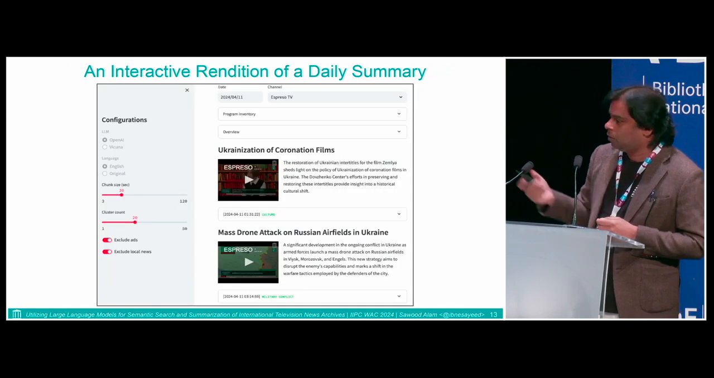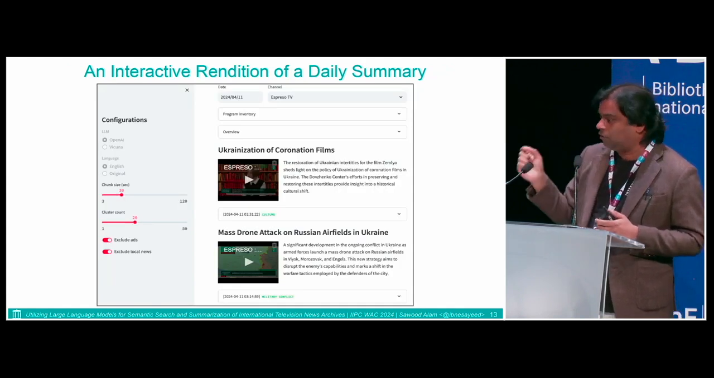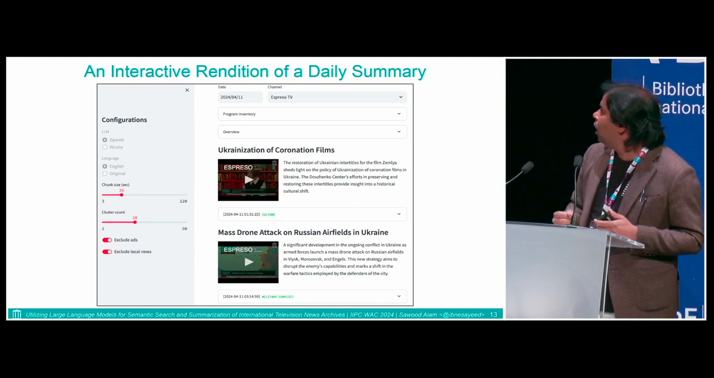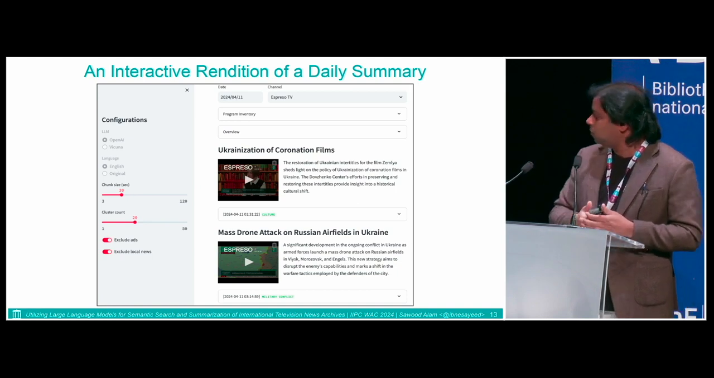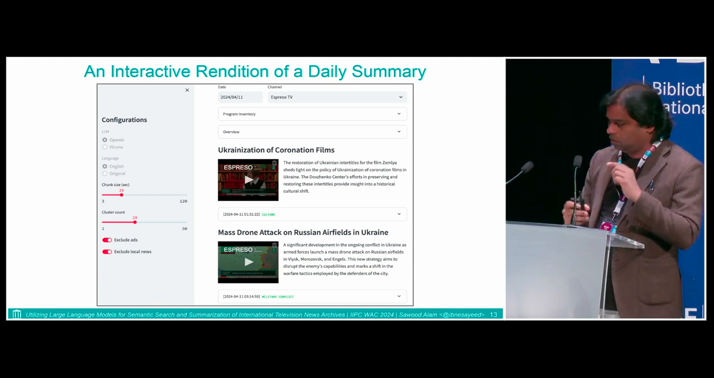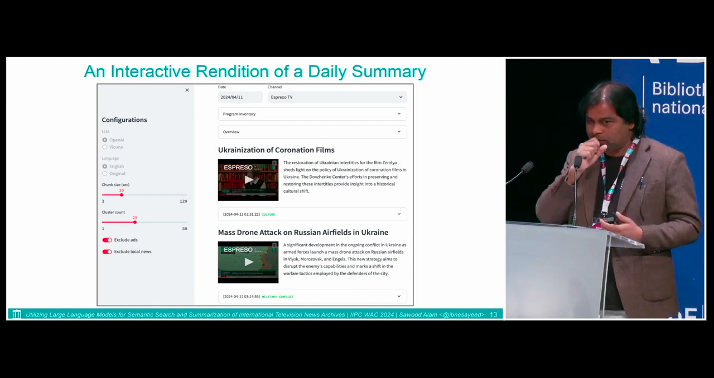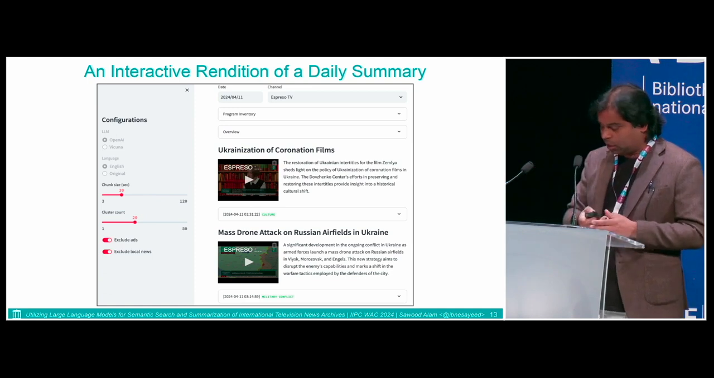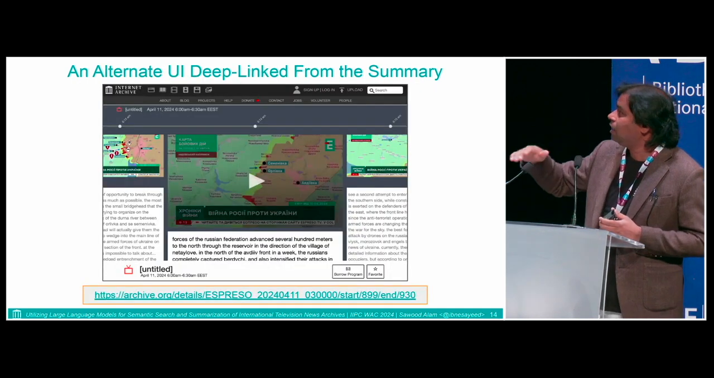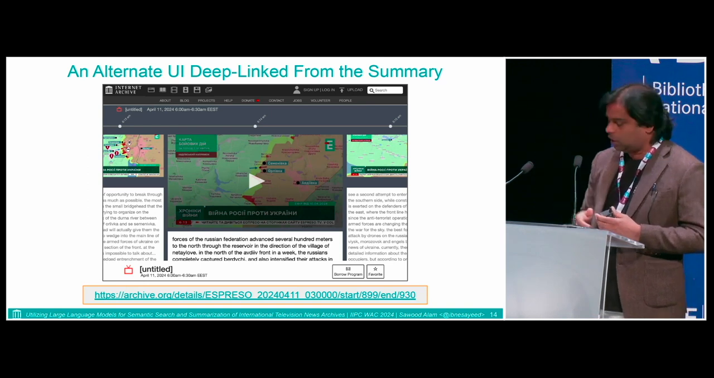And then we have a UI around that where you can have a bunch of configuration parameters that you can adjust, and it will render stuff for you. These are interactive. You can click on those videos. Because we know the start and end time and ID of those pieces, we can play it back from the Internet Archive. In fact, you can also go directly to the Internet Archive at a very specific place, and you see another UI for that.